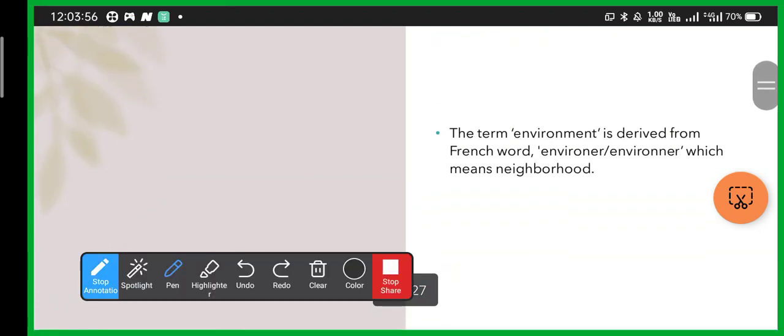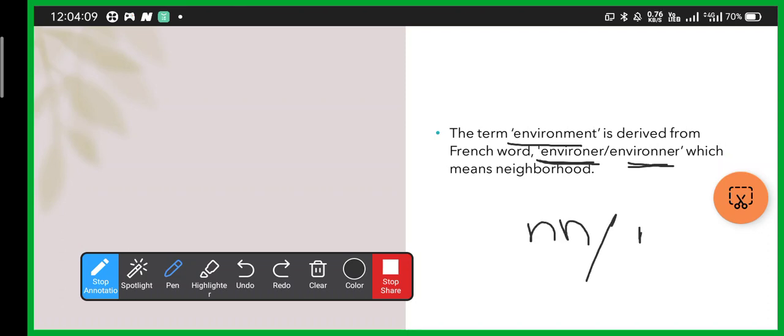Now the term environment is derived from the French word environner, or this is the spelling. You can write double N or only N. Environment has come from a French word. And what is that French word? Environner. What is the meaning of environner?